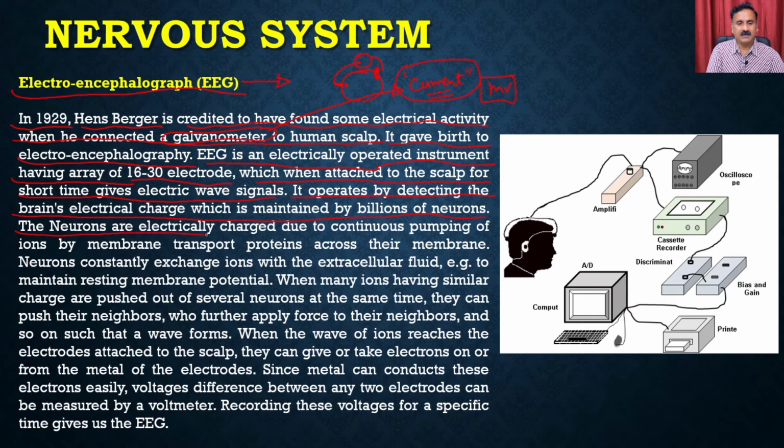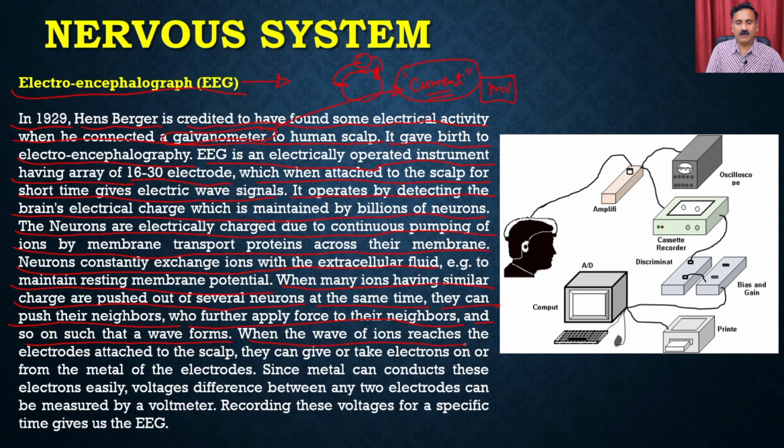The neurons are electrically charged due to the continuous pumping of ions by membrane transport proteins across their membrane, and the neuron constantly exchanges ions with the extracellular fluid, for example to maintain the resting membrane potential, right? When many ions having the similar charge are pushed out of several neurons at the same time, they can push their neighbors, who further apply force to the near neighbors, and so on, creating a waveform, right?